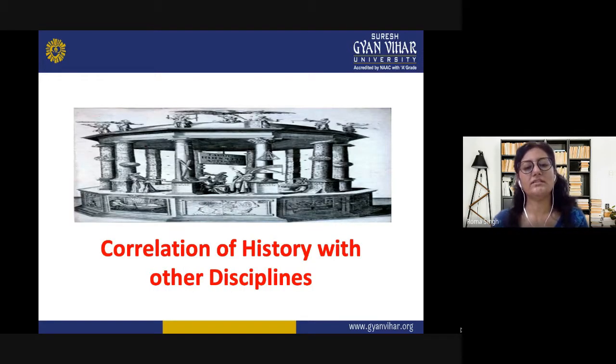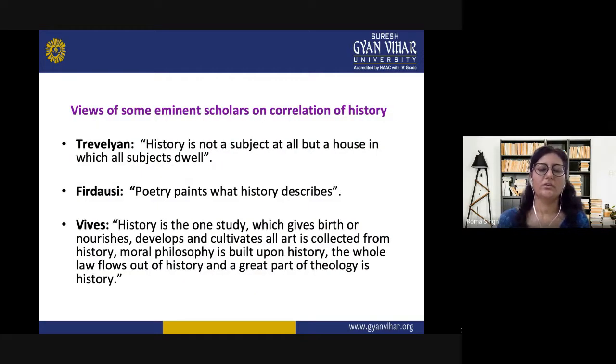Now we will discuss the correlation of history with other disciplines. Various eminent scholars have discussed the correlation of history. Here we can see that Trevelyan has said history is not a subject at all, but a house in which all subjects dwell. So it is a house where all other subjects concentrate. History is the core one, and the other subjects dwell around this subject.